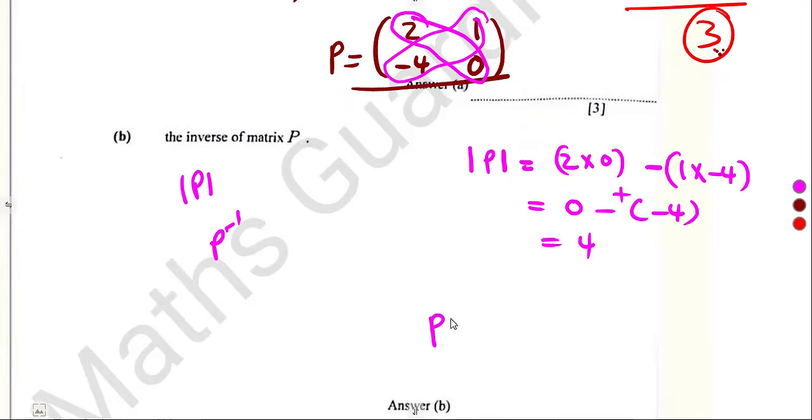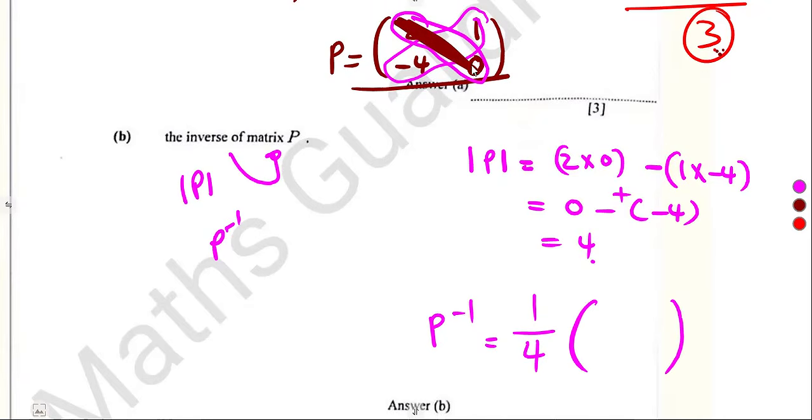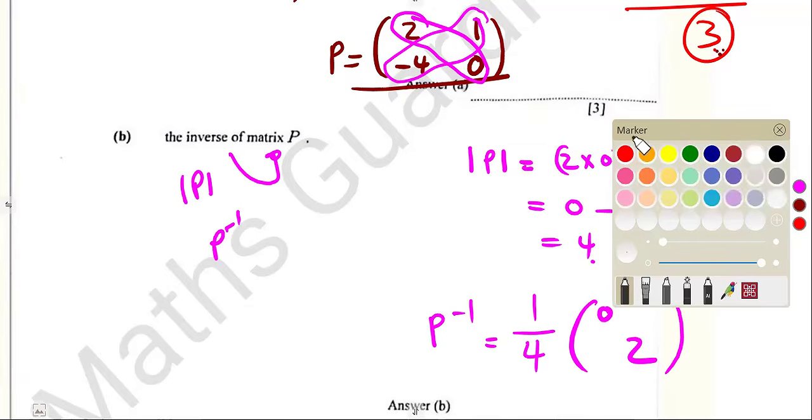So therefore, the inverse P to the power of minus 1, that's the inverse of the matrix P. So the inverse of P was going to be 1 over the determinant. Then what happens in our matrix? Those numbers in the major diagonal, you exchange them, you swap them. So that will be 0, 2. What about the minor diagonal?